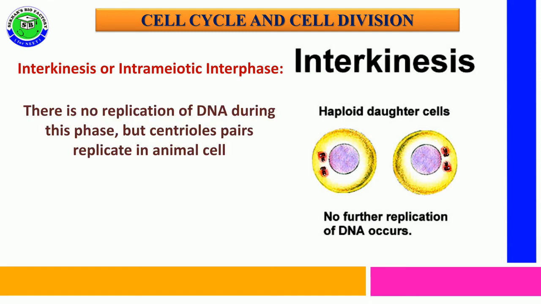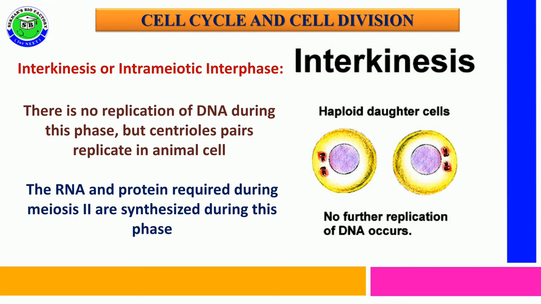Along with that, there is no DNA replication in this interkinesis, but in the case of animal cells, centriole duplication takes place in the cytoplasm. Also, in interkinesis, the RNA and proteins which are required for meiosis 2 are synthesized during this phase.